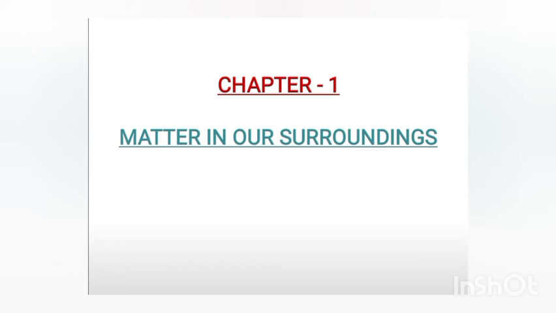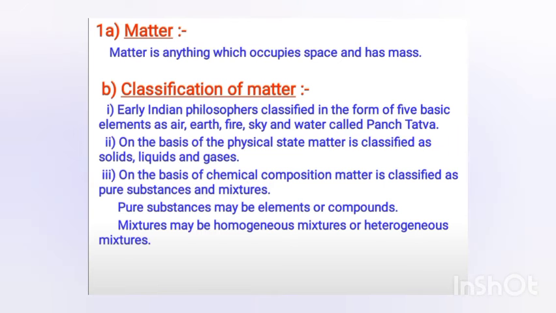Chapter number first, that is Matter in Our Surroundings. So first of all we have to understand what we mean by matter. Anything which has mass and occupies space is called matter, like the things we can see around ourselves, like books, pens, everything is called matter.